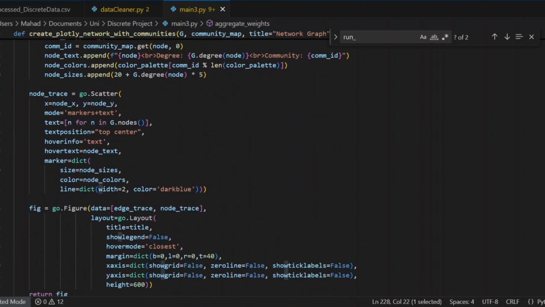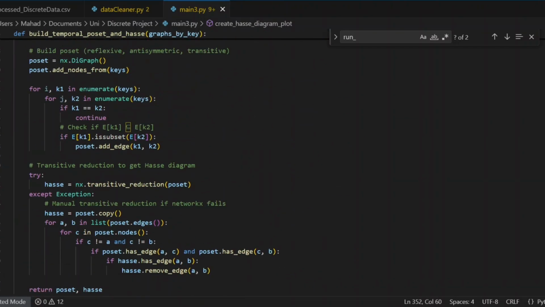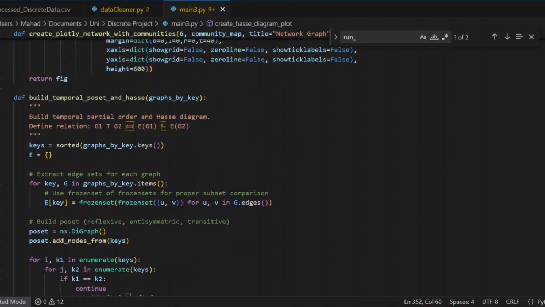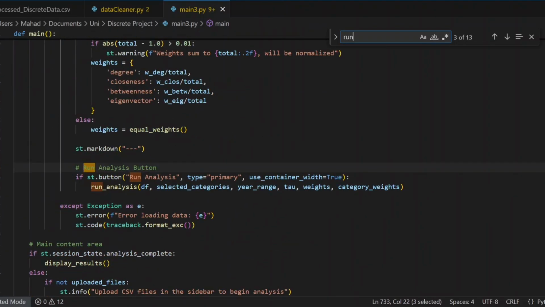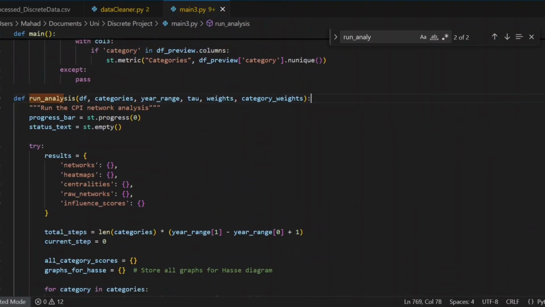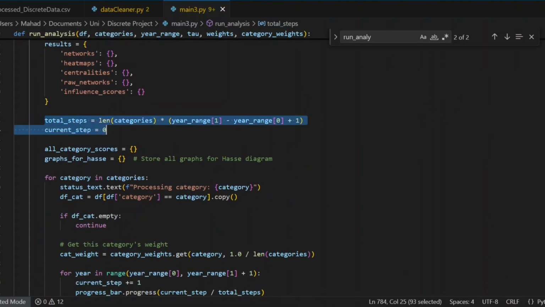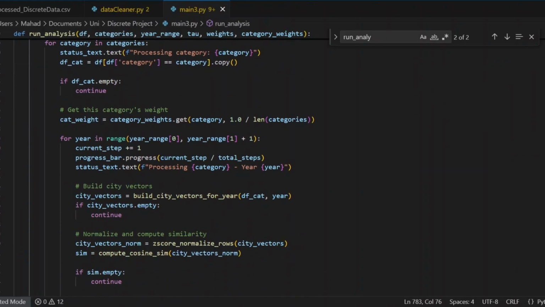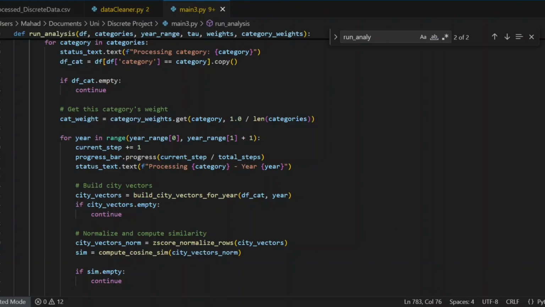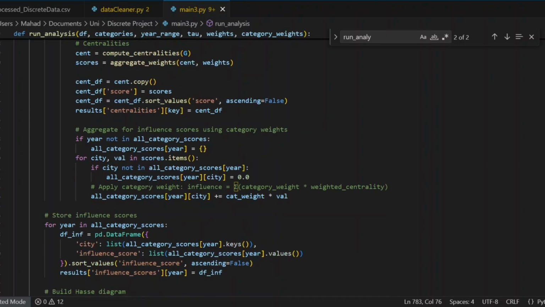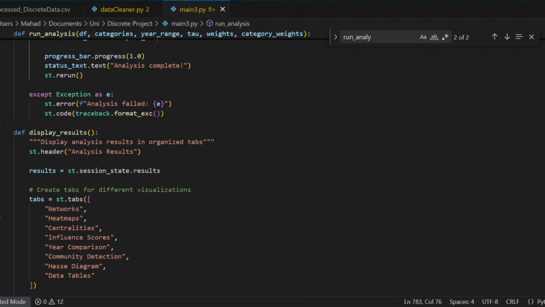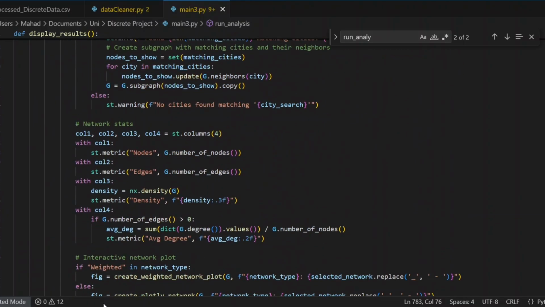After that, if I go down, we use Plotly for making all the graphs. We can see over here we use NX to build the network graphs and Plotly to make all the bar graphs. And finally, if I go down to the main run analysis function, this basically does everything. We see the total steps are for each category multiplied by how many years we have. And then for each category, for each year, we get its weight, we get the range, we build all the vectors, we take the similarity, we build all the graphs, we compute all the centralities, aggregate everything, build all diagrams and display the results. And we have everything in separate tabs so that it's easier to navigate.